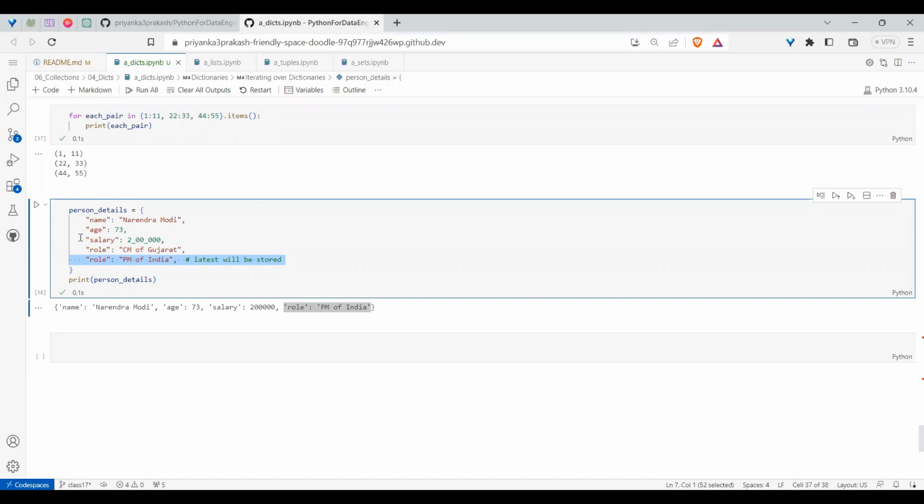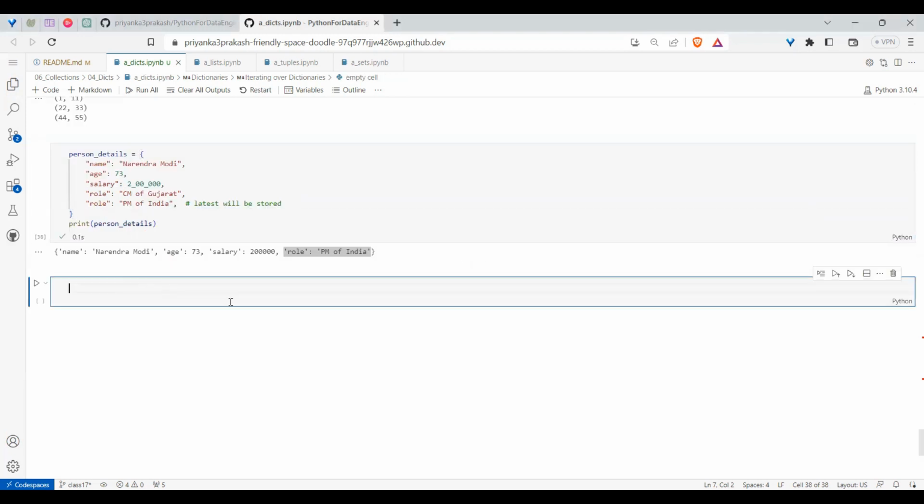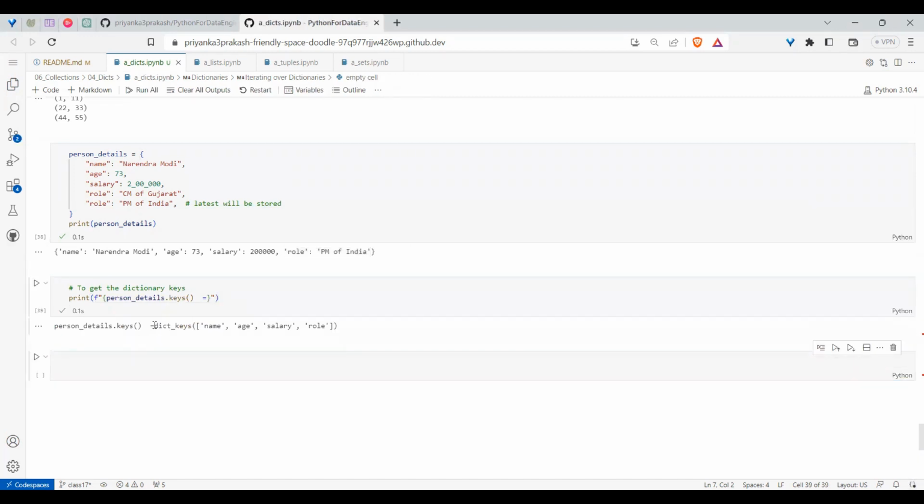But if you go here, it will be the other way. Next, going further, anything you are repeating multiple times, the latest value will be taken. And explicitly, as I told, if you want keys or values from this, you need to do dot keys. If I do dot keys explicitly, did you see I got a dict keys object? It's not purely a list, it's a dict keys object.